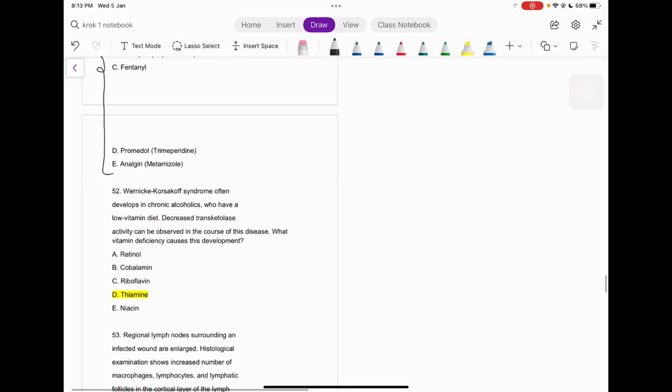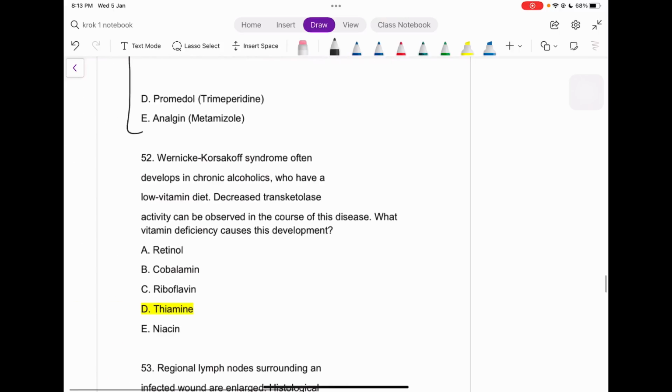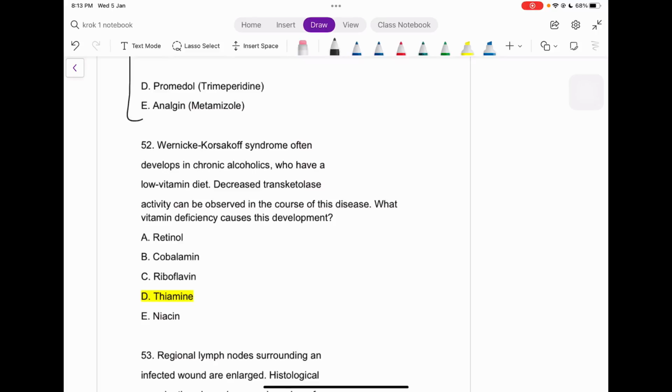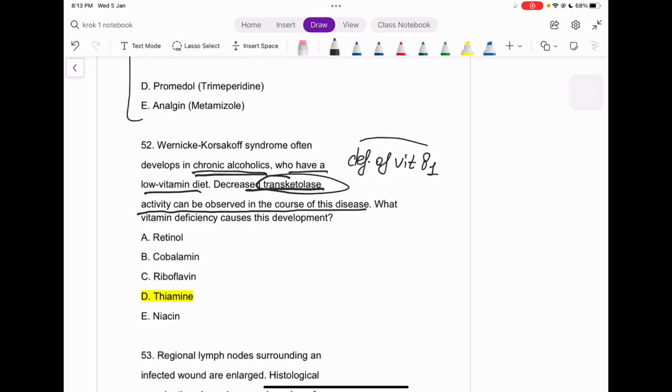So let's move to another question, that is Korsakoff syndrome. This is seen very commonly in alcoholics, which is mentioned here: it develops in chronic alcoholics who have a low vitamin diet. Decreased transketolase activity can be observed in this course of disease, which is why the disease develops. One more thing, guys, this is basically due to deficiency of vitamin B1. Chronic alcoholics are not that focused on their diet, so that's why they have this syndrome.